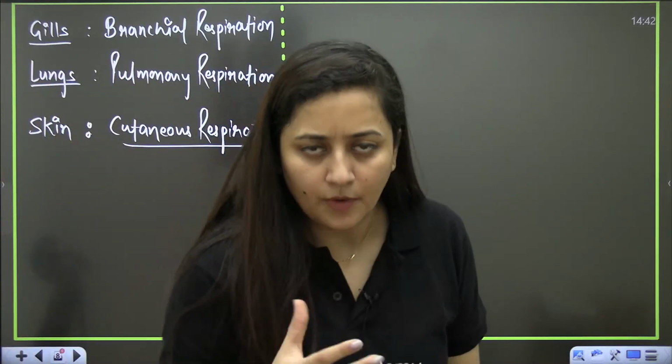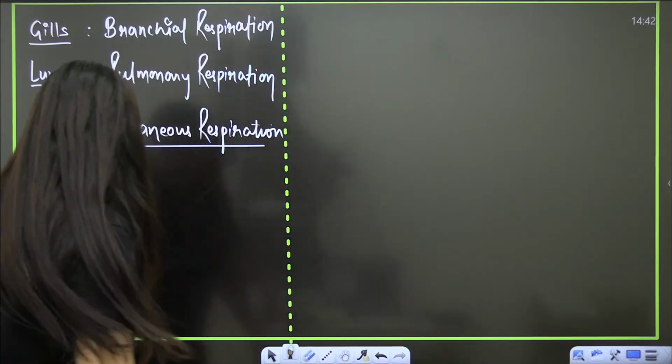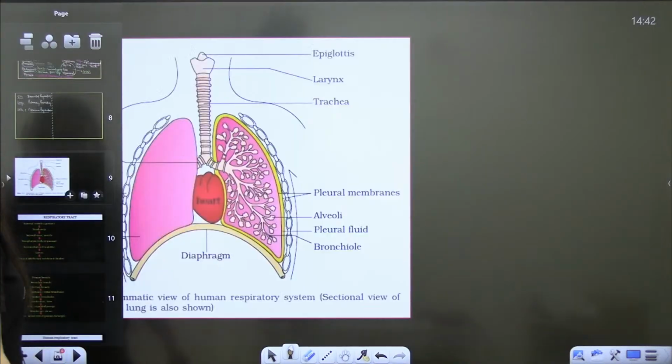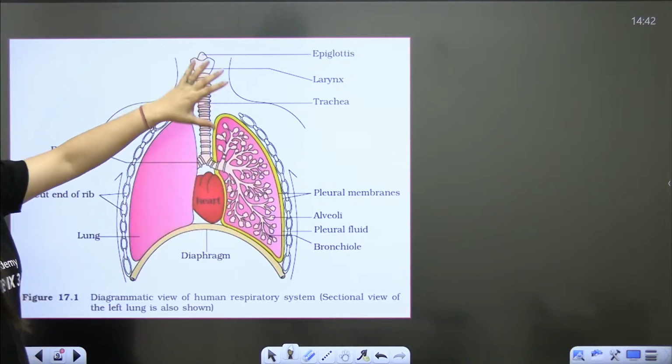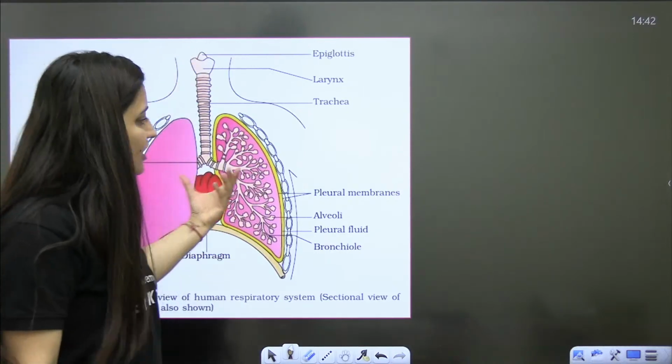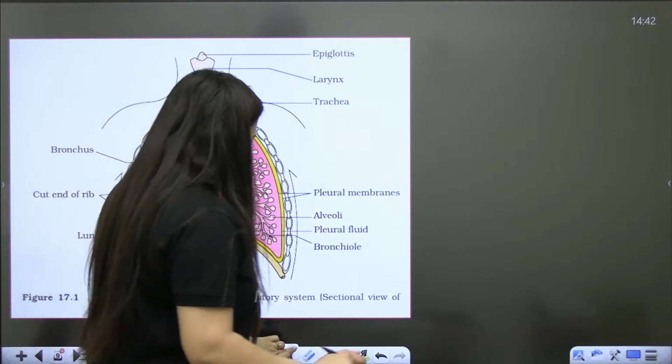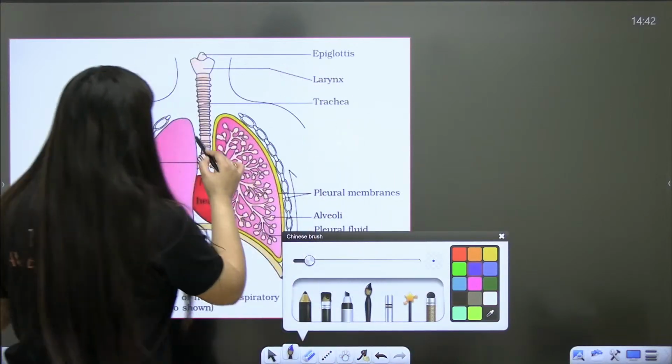This is a very basic topic. Let's talk about the human respiratory system. You are all aware of this diagram, you know it very well. The pair of lungs. Can you see that?